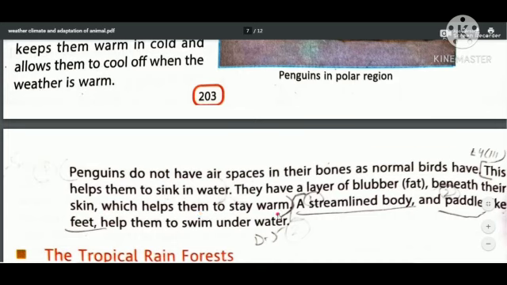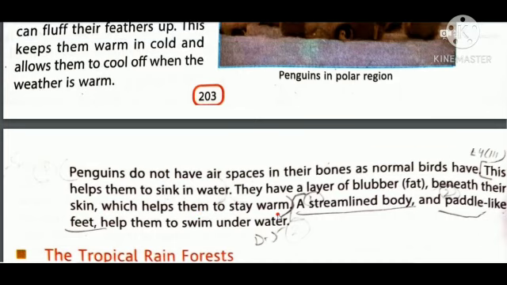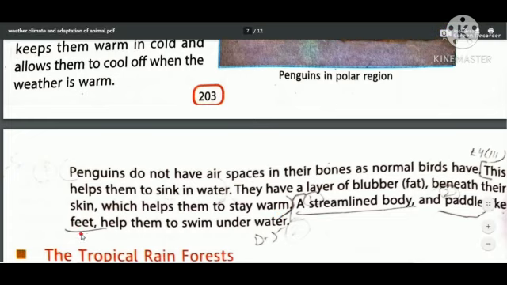So under their skin there is a thick layer of blubber, you can say fat, and that fat layer prevents the outer temperature from affecting the penguin, as the thick layer acts as an insulator. A streamlined body and paddle-like feet help them to swim underwater. So these are the structural adaptations of the penguins.